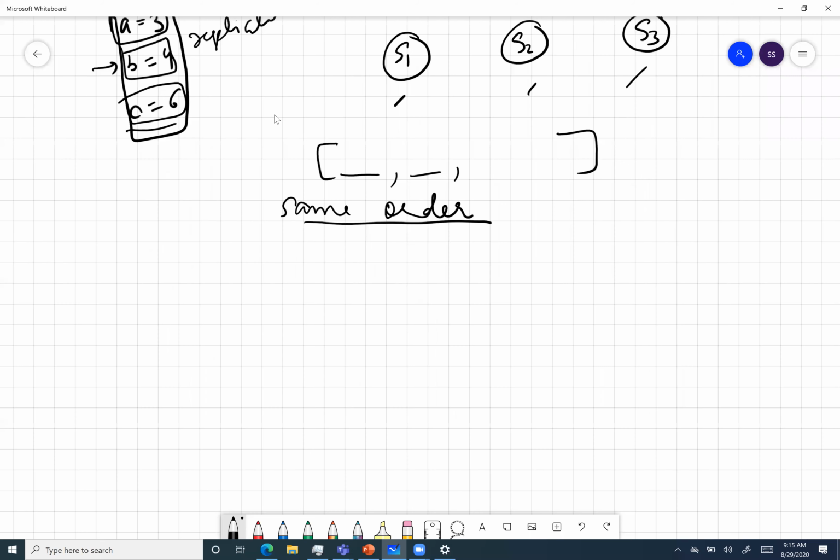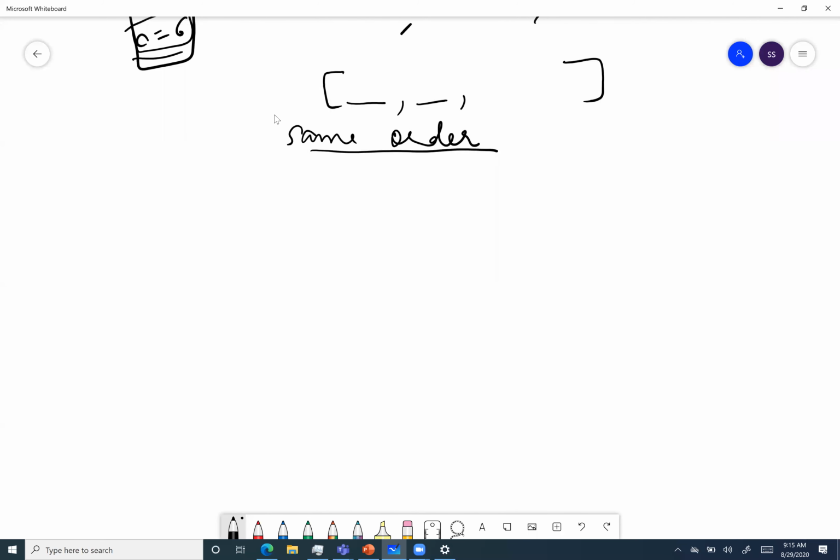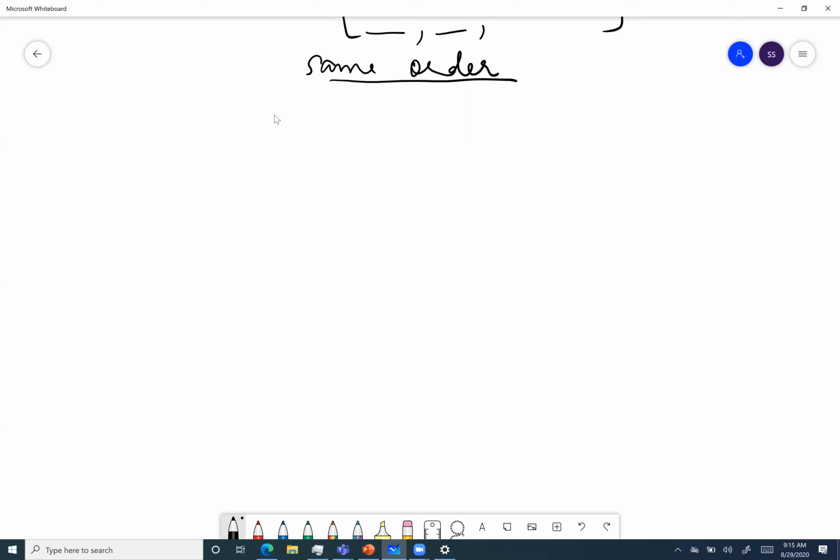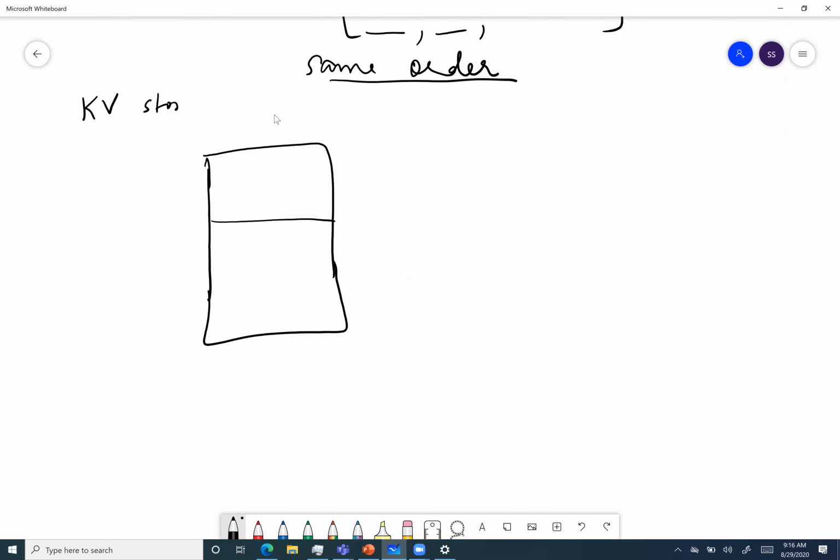So now how would a typical architecture look? Let's assume this is my server where I have a key value store. Let's take an example of a key value store that I'm going to maintain in memory. And this is my app server running.